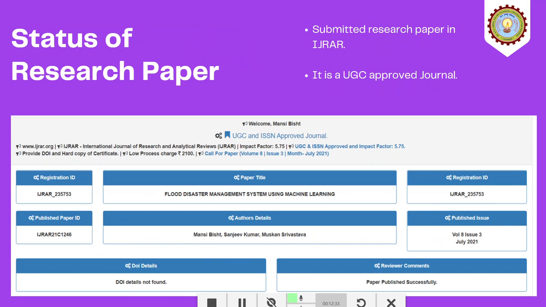So this was the whole of our project: the proposed system, the problem statement, the solution, the working model, etc. Now moving towards the last part of the project, that is the status of our research paper. We have submitted our research paper to IJRAR, that is the International Journal of Research and Analytical Reviews. It is a UGC approved journal. We submitted our research paper beforehand, so it got published in the journal, and the certificates have already been attached to the project report itself.